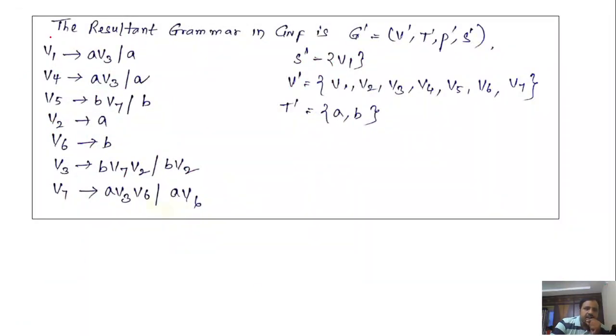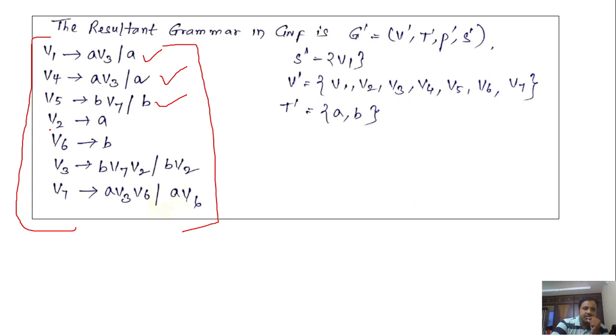So rewrite all the productions in a sequential way. If you observe, V1 denotes A V3 or A, it is in GNF. V4 denotes A V3 or A, it is in GNF. V5 denotes B V7 or B, it is in GNF. V2 denotes small a in GNF. V6 in GNF. V3 in GNF. V7 in GNF. Right.